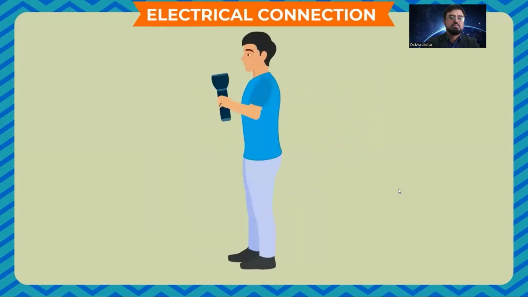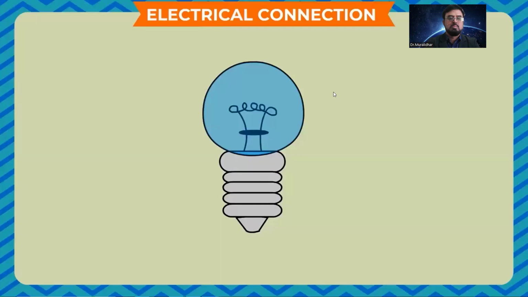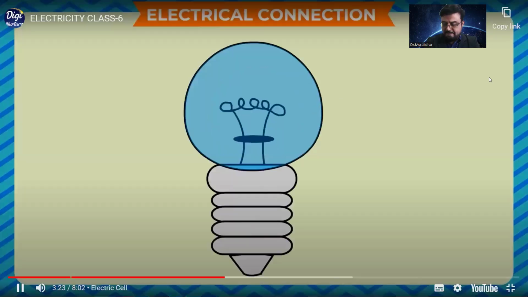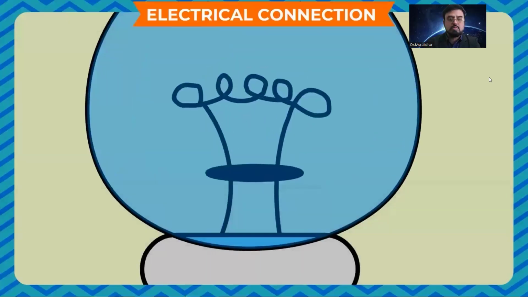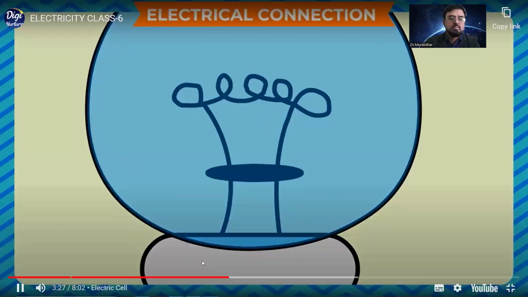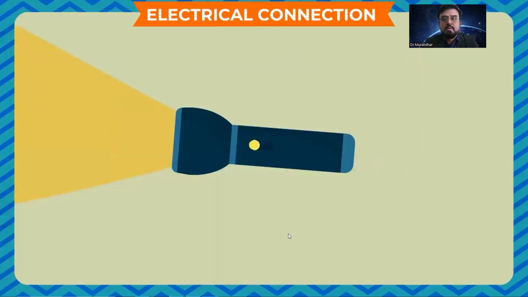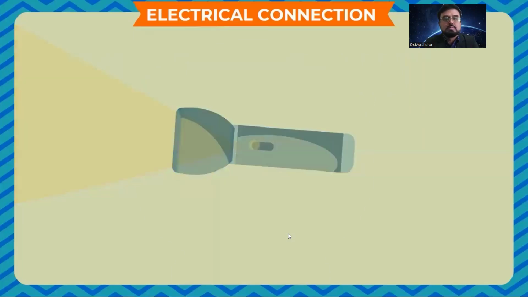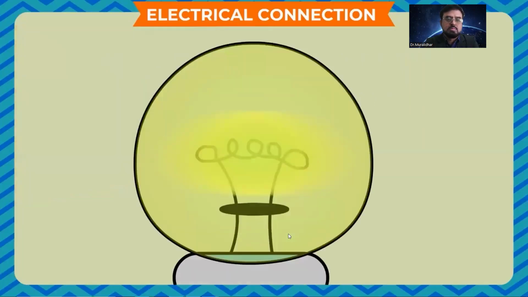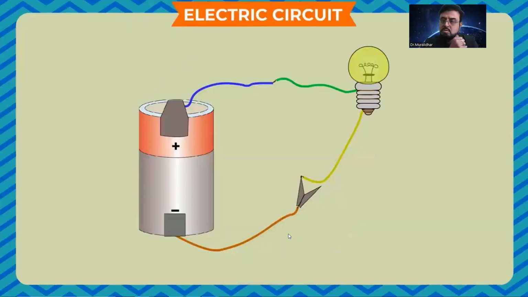Take a torch and look at the bulb inside it. Take out the bulb with the help of an elder. Now, you see that a thin coiled wire is fixed in the middle inside the bulb that is covered with a glass bulb. When you switch on the torch, the bulb glows. The thin coiled wire in the middle emits light.